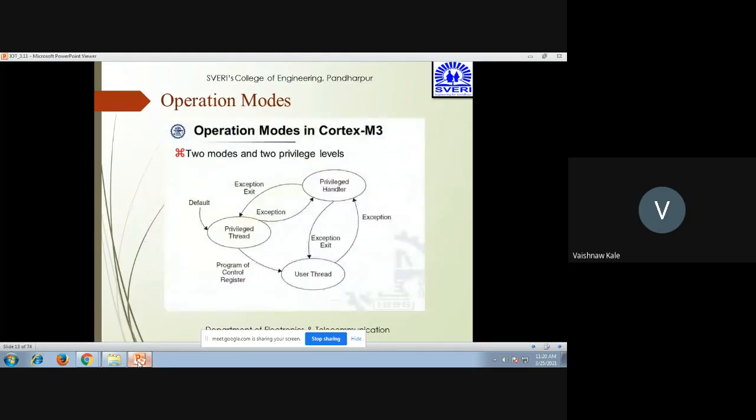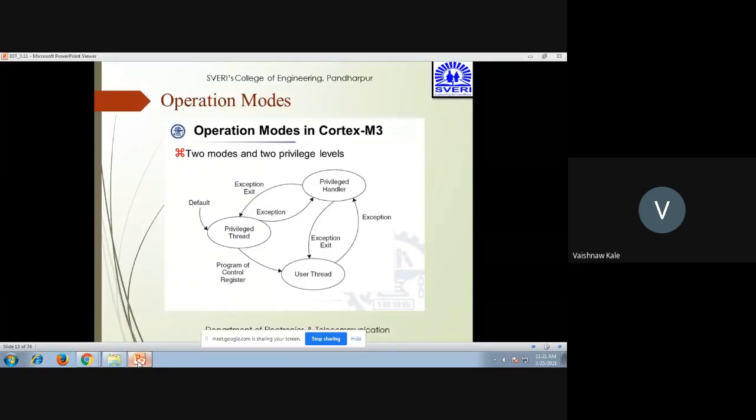Now this is how the operation mode is. You can see that there are two modes and two privilege levels. There is privileged handler, privileged thread, and user thread. When an exception occurs, it goes from privileged thread to privileged handler, and on exception exit it goes from privileged handler back to privileged thread.